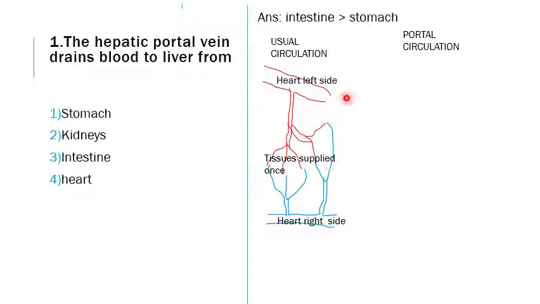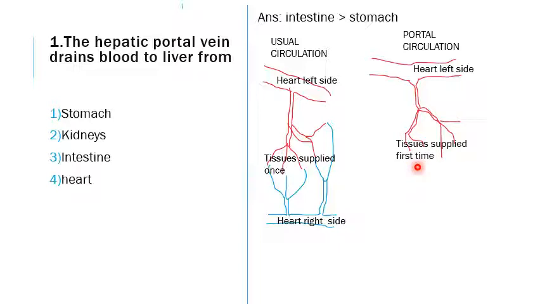The difference we will see with portal circulation. In portal circulation there is an additional supply of blood. From the left side of the heart the aorta arises, branching into arterioles and then capillaries, and supplies the tissues once. After that, venules form from the capillaries and join to form the larger veins, which should end up in the vena cava and drain into the right side of the heart. This is the usual circulation.